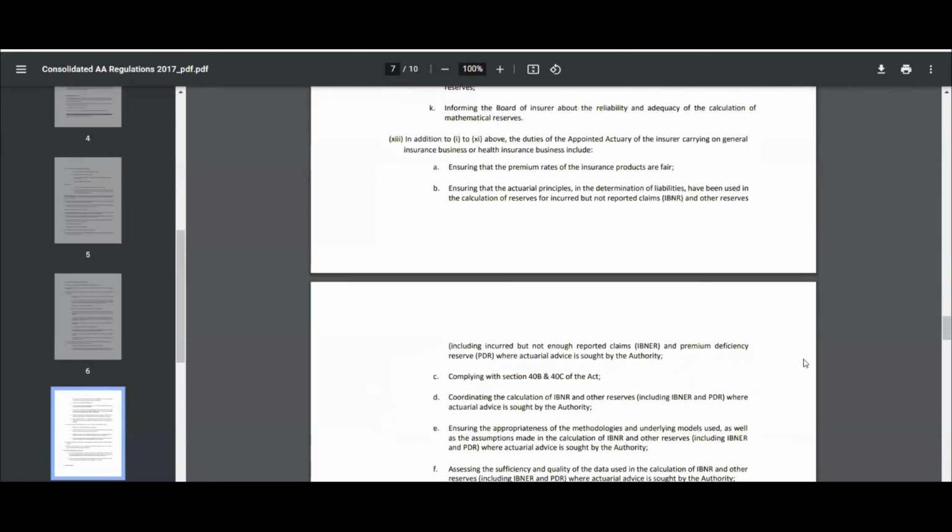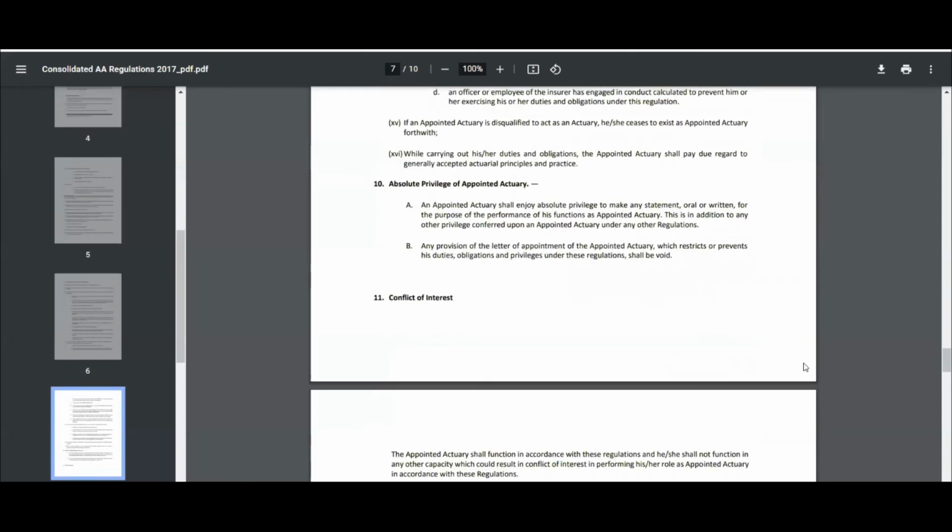Finally, moving on. The appointed actuary has absolute privilege, which is over and above any other privileges that are conferred to the appointed actuary, to make a written or oral statement, which would help enable him or her to discharge his duties and obligations. And any words or section in the appointment letter that prevents him or her from doing so would stand null and void. Right? So no one can stop the appointed actuary from making a comment if the appointed actuary thinks that is required for the duties and obligations that have been conferred upon him.